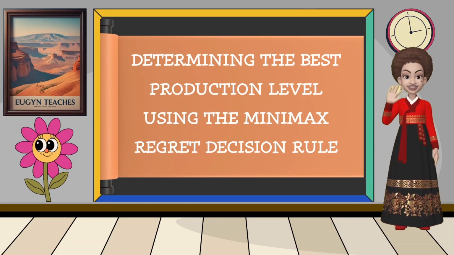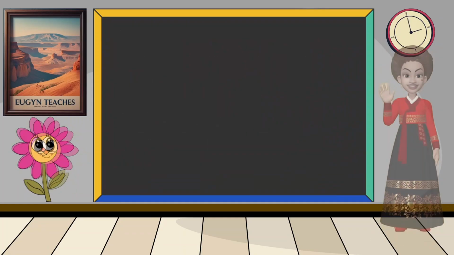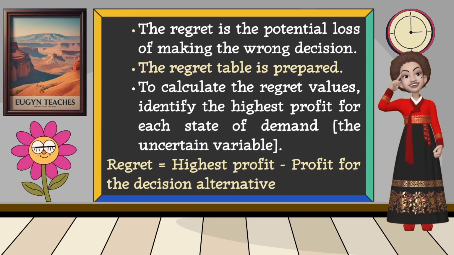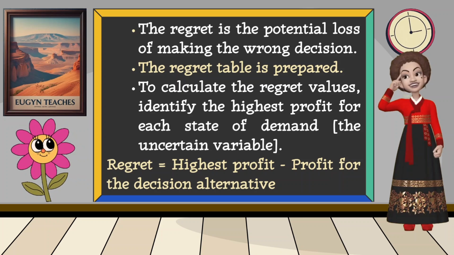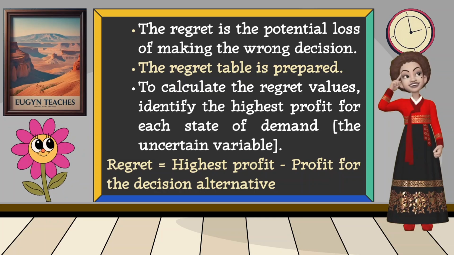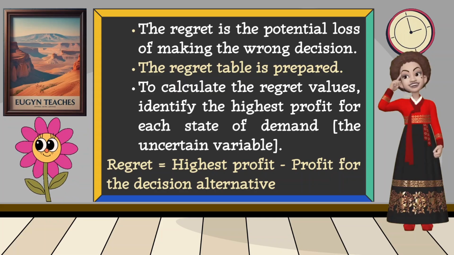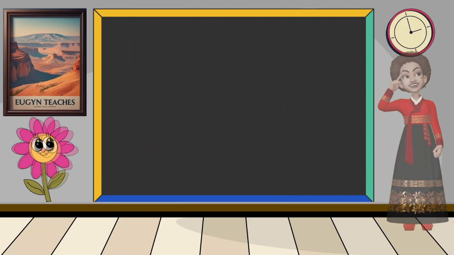Determining the best production level using the Minimax Regret decision rule. The regret is the potential loss of making the wrong decision. The regret table is prepared. To calculate the regret values, identify the highest profit for each state of demand, which is the uncertain variable. The regret is the difference between the highest profit and the profit for the decision alternative.